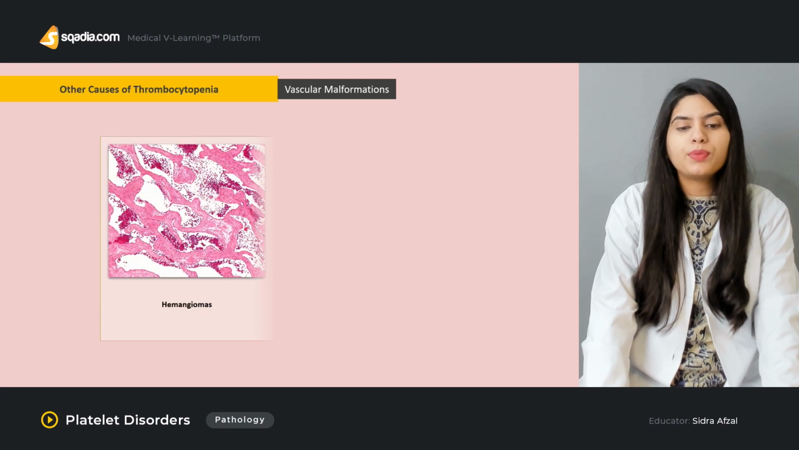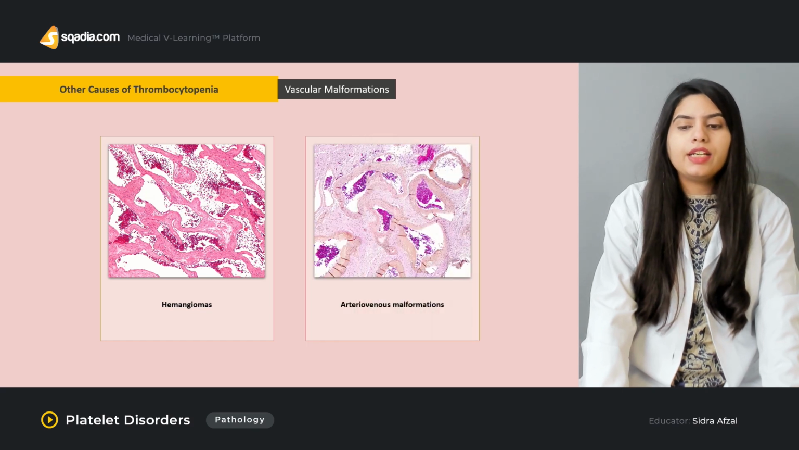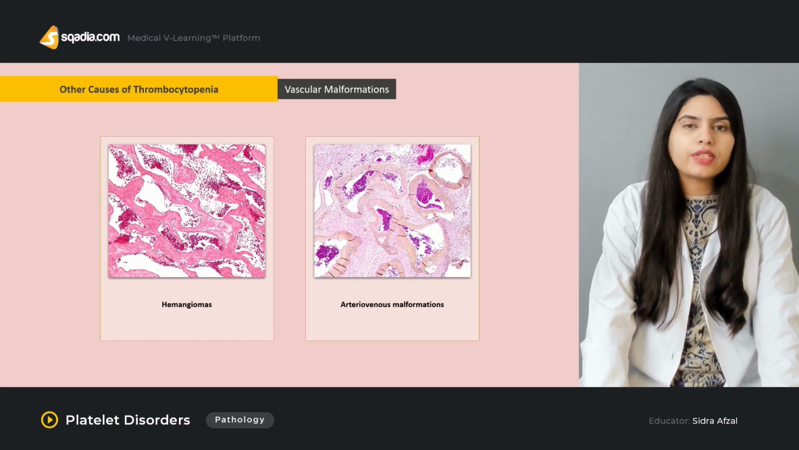like some vascular malformations that can lead to thrombocytopenia. There are hemangiomas, and there are arteriovenous malformations that can lead to thrombocytopenia.